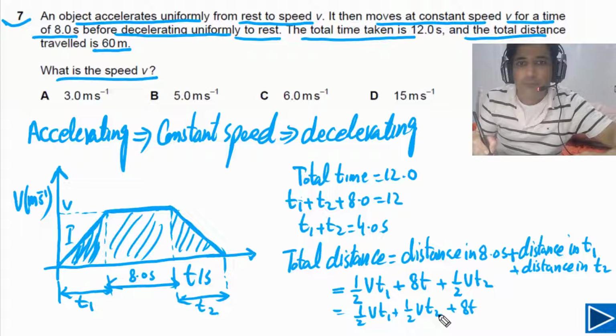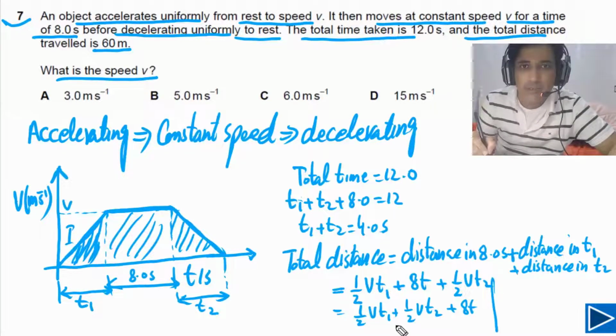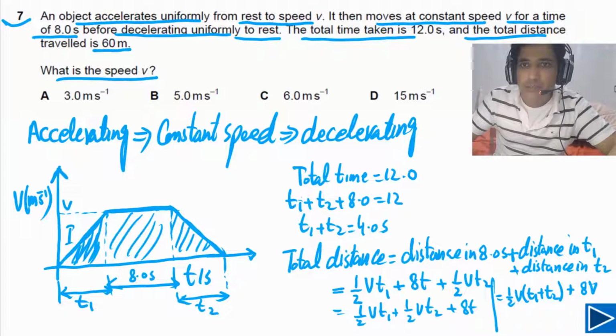Now from here we can take 1/2 v common. If we take 1/2 and v common, we are left with t1 plus t2, plus we have 8 times v. So this is v actually, so this one is 8 times v. This is not t, this one is v. So this is 8v.